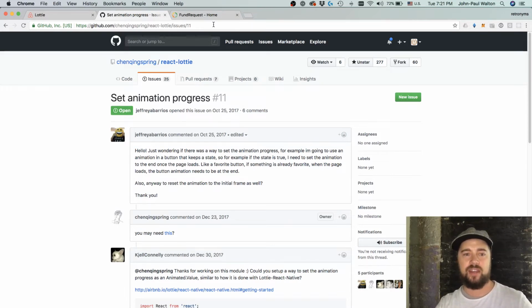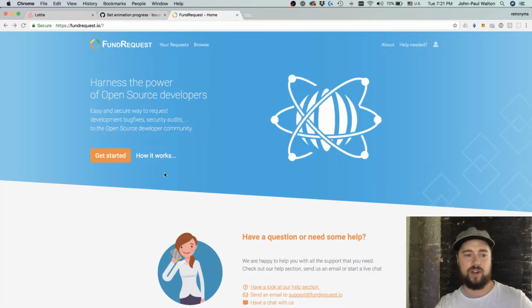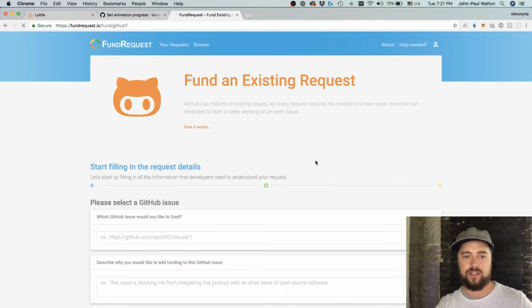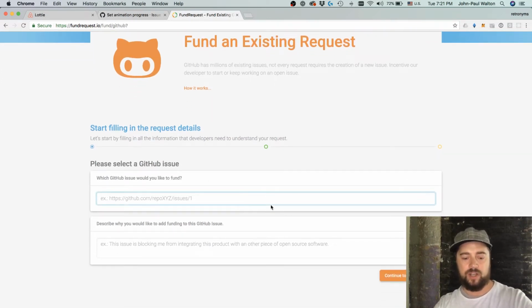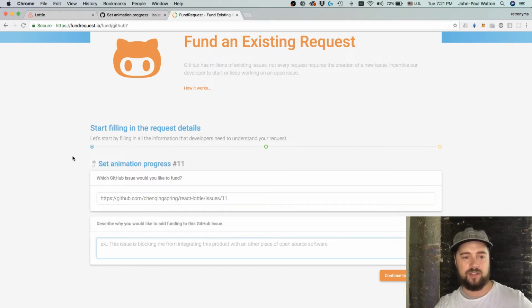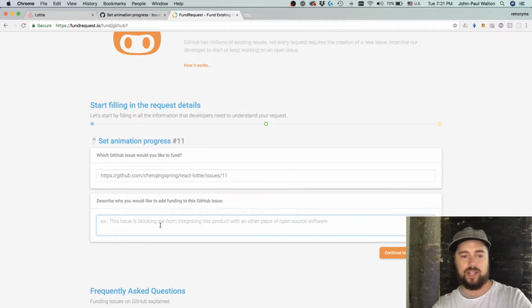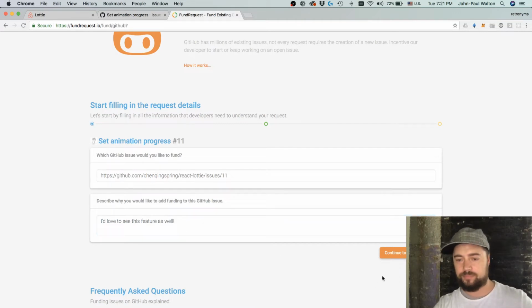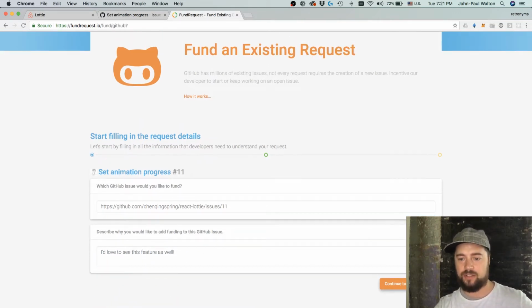So let's see if I can fund this issue. I'm just going to copy the issue here. And then over here on FundRequest, I've already created an account. So hit get started, and basically right away I can fund an existing request, which is what I want to do. So I'm going to paste in the issue here. You can see it's pulled out the issue, and it asks me to describe why I'd like to add funding. I'm just going to say, I'd love to see this feature as well. And I'm going to go on to payment details.